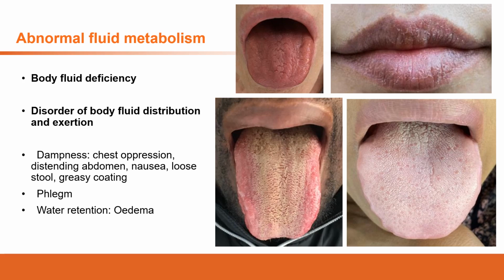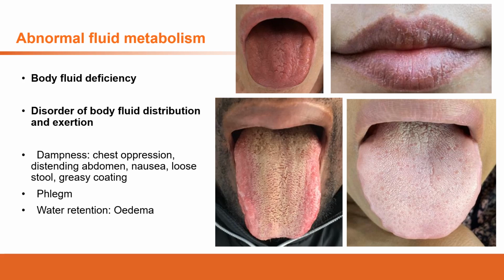Or which organs can affect this process? Firstly is the lung. The dispersing function of the lung, if it doesn't perform well, we will have the dispersing function disorder and cause the different organs to lack body fluid. The second is the spleen and stomach, which are the middle jiao.